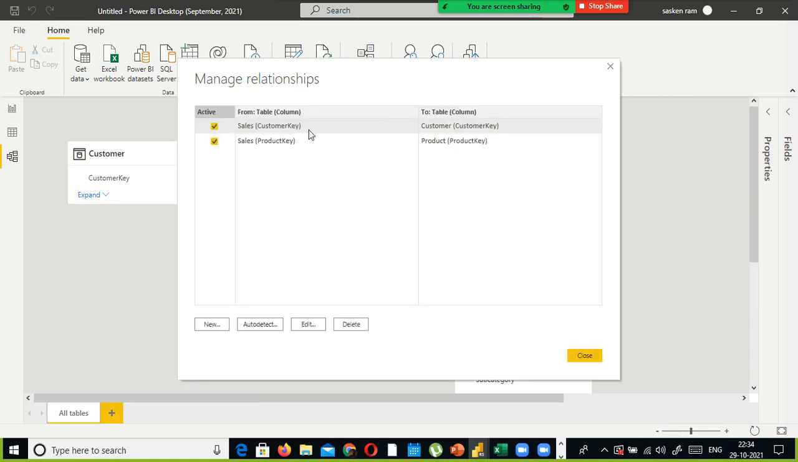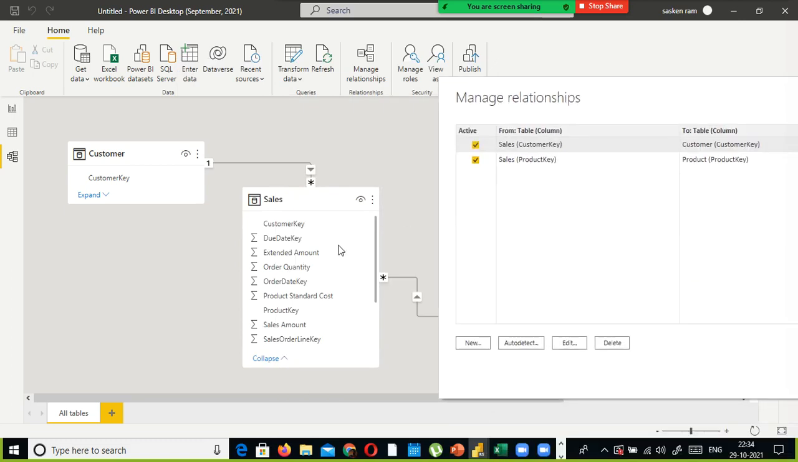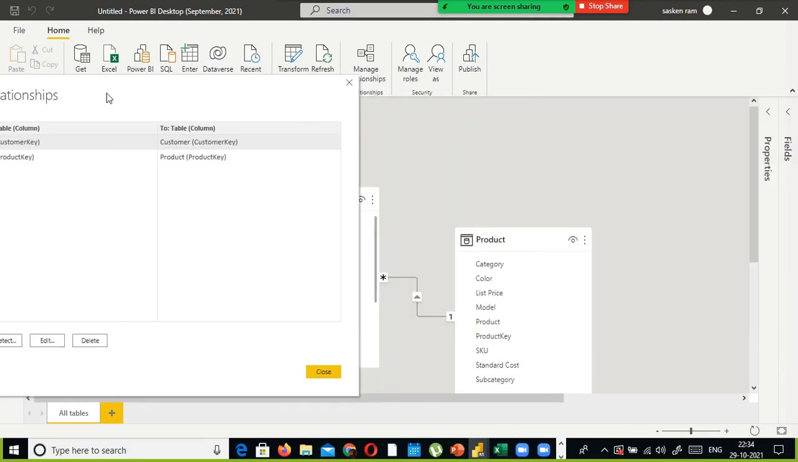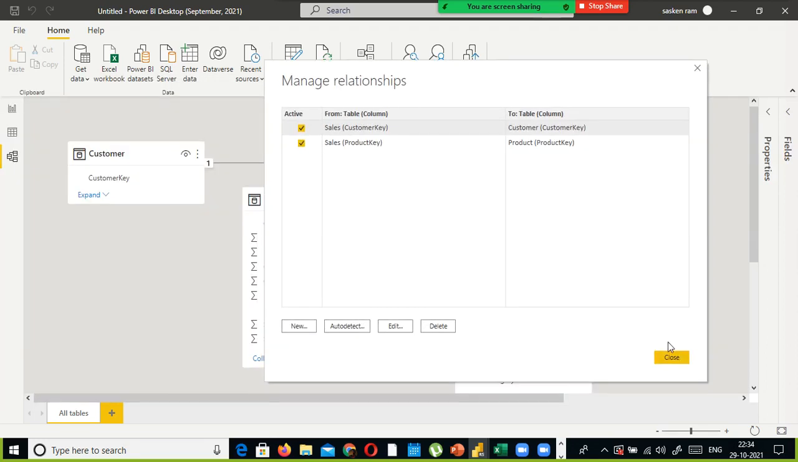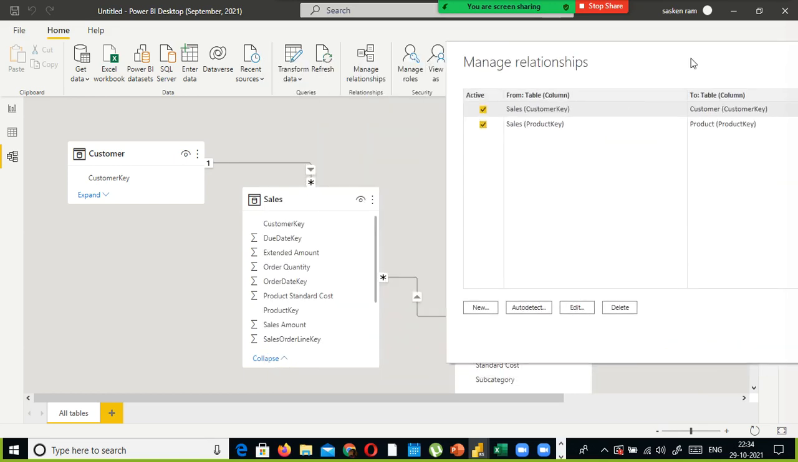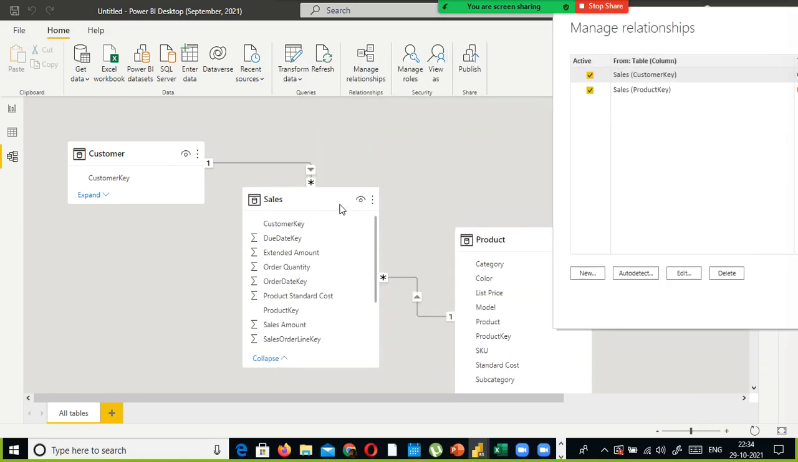Customer, the table sales customer key, to table customer key, and the sales table product key got linked with my product table product key. This is with product key. Don't get confused just because it is there, it is related to product. No, just to validate that, click manage relationships. If you see here, in the sales table,